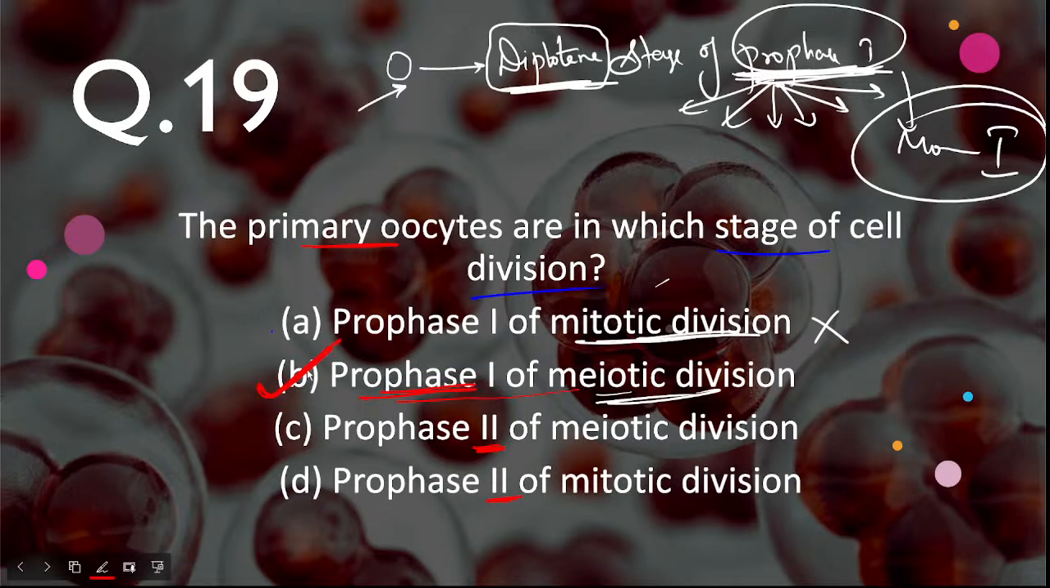I'm repeating once again: prophase 1 means the prophase stage of meiosis 1. Prophase 2 means the prophase stage of the second meiotic division, right? So this primary oocyte will get arrested only in the first meiotic division. So prophase 1 will be the correct answer. Next question.